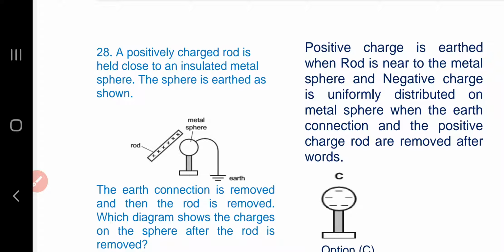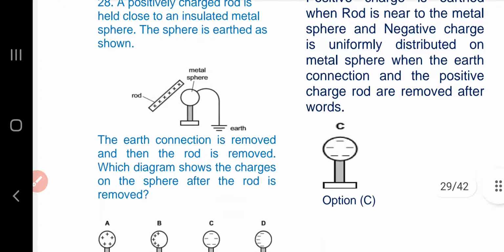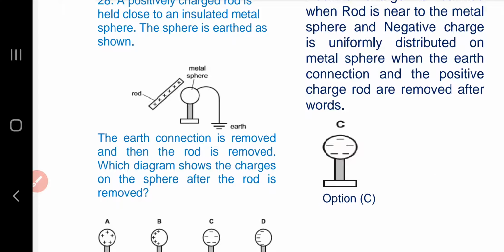As can be seen from the diagram in the question, the positive charges are earthed when the rod is near the metal sphere, and negative charges are uniformly distributed on the metal sphere when the earth connection and the positive charged rod are removed afterwards. Option C is the answer.